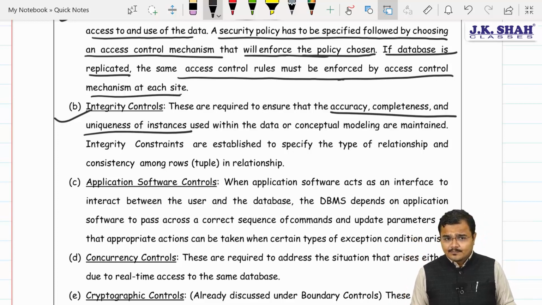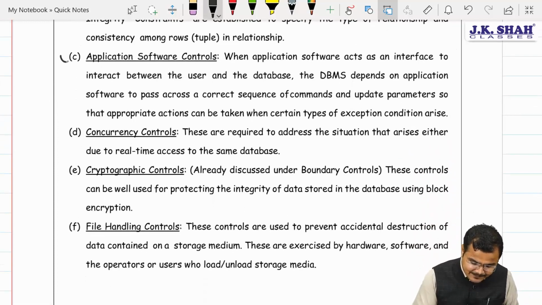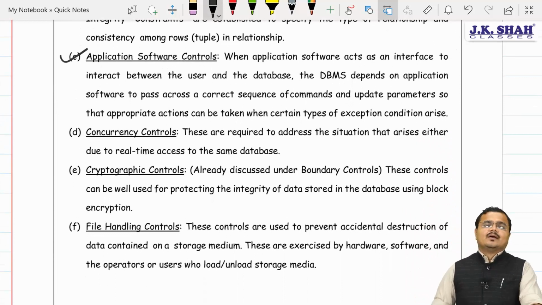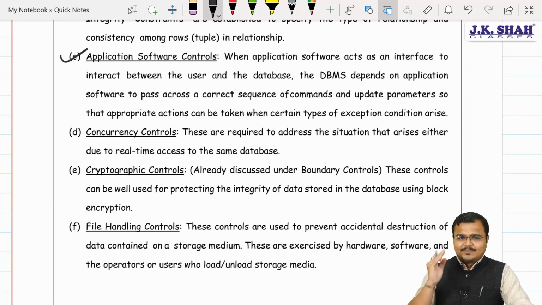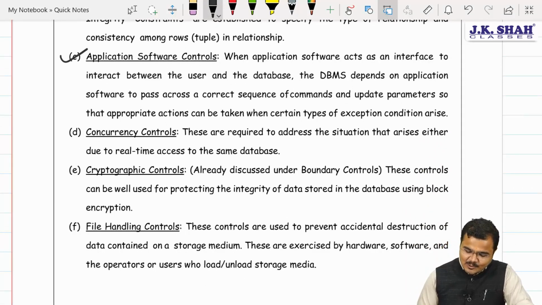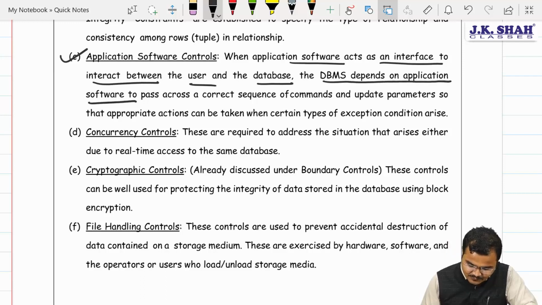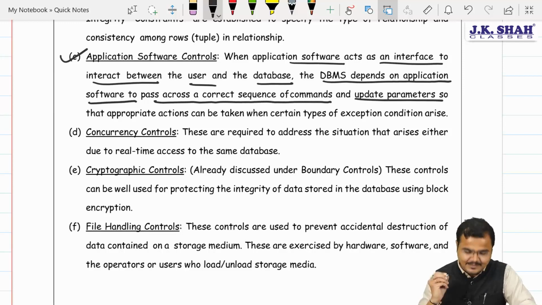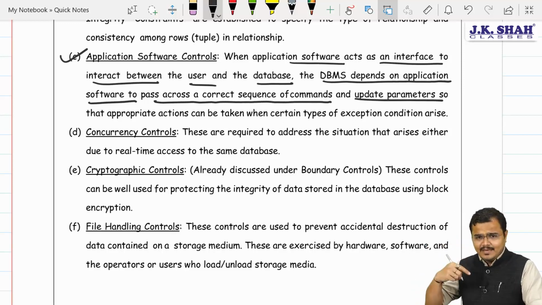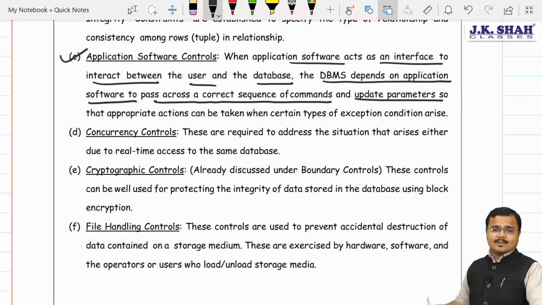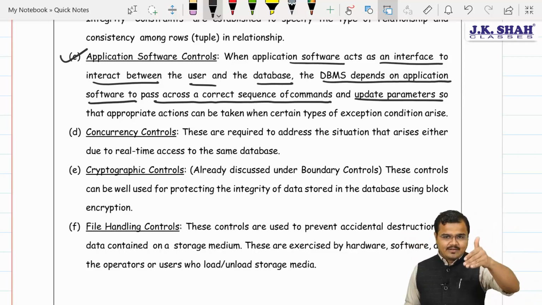That's true, sir. Number 3, chartered, is application software controls. Amazing one, this is something new. Please have a look at this, people. The application software acts as an interface between the user and the database management system, and depends on the application software to pass across the correct sequence of commands and update the parameters. So between me, the user, and the system, the application, in between we have what?